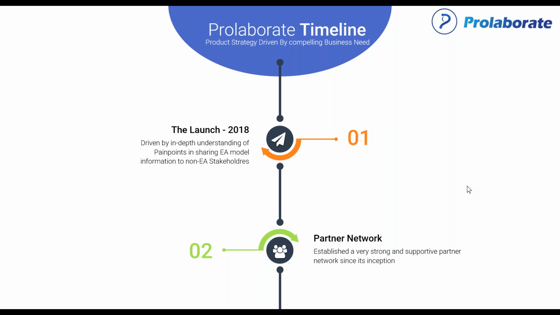And when they looked at something that could solve those problems in a simple way, it went really well. So we had a really good network of partners who started supporting us in different regions.